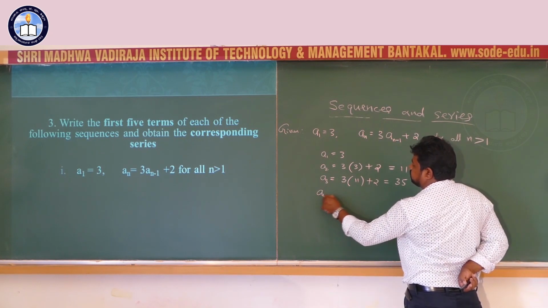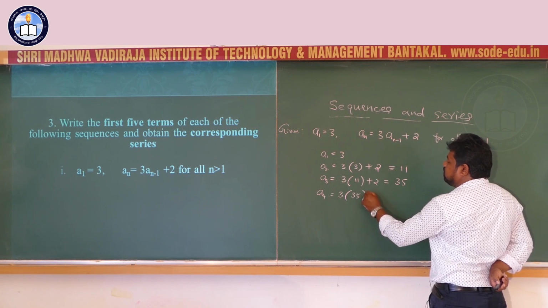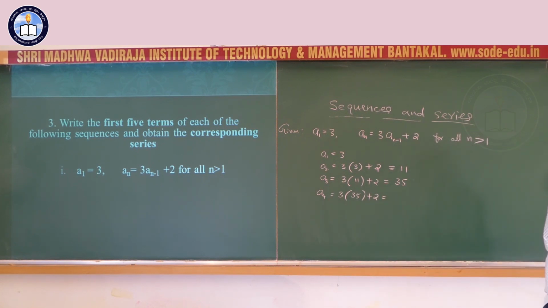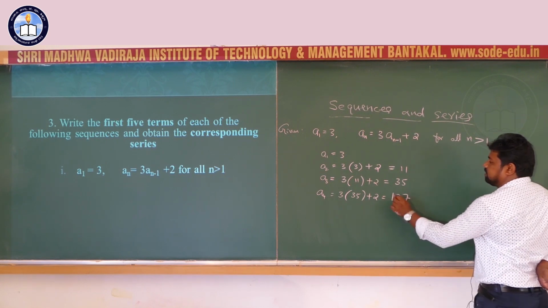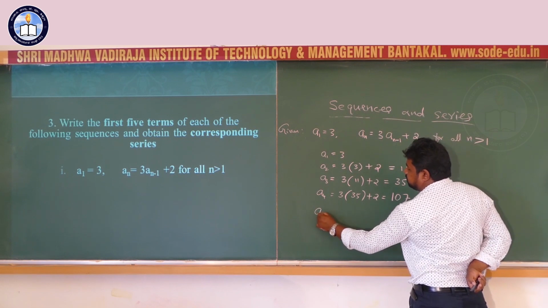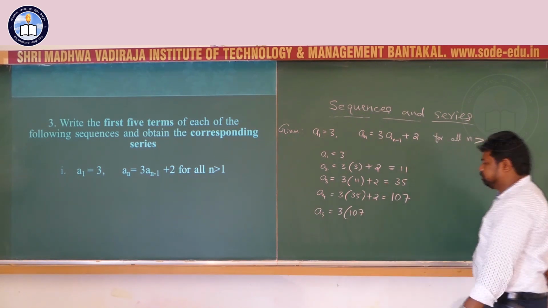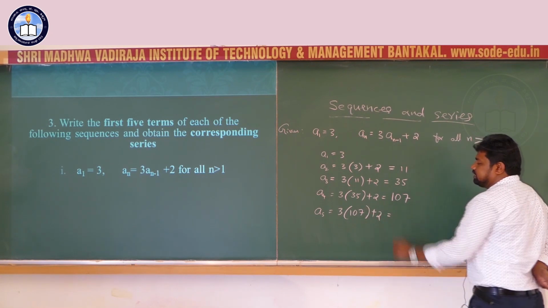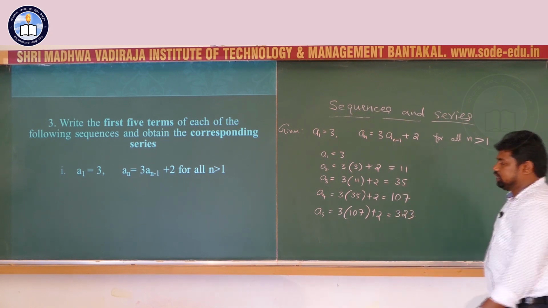Fourth term, 3 into 35 plus 2, 3 into 35 is 105, plus 2, 107. Fifth term equals 3 into 107 plus 2, that is 323.